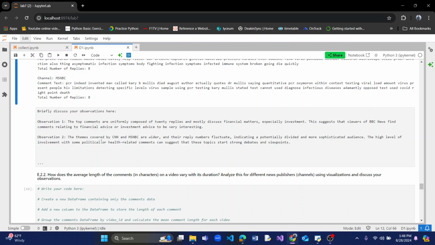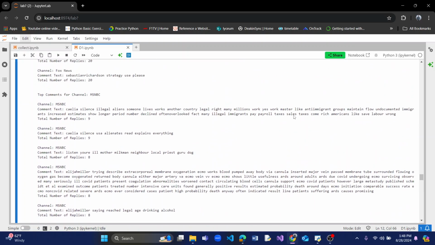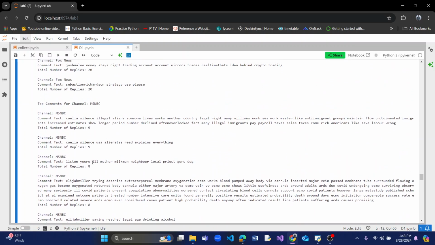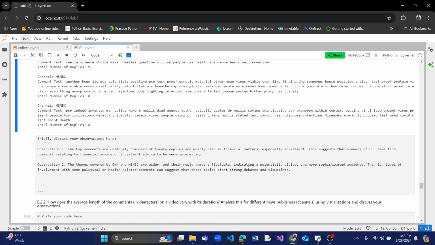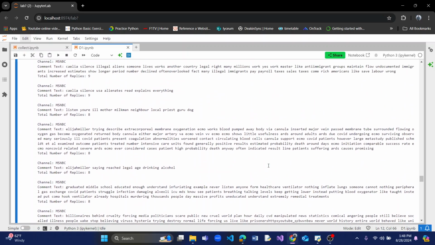The second observation was that the themes covered by CNN and MSNBC are wider, and their reply numbers fluctuated, indicating a potentially divided and more sophisticated audience. As you can see, the numbers keep on decreasing. The high level of involvement with political and health related comments can suggest that these topics start strong debates and viewpoints.